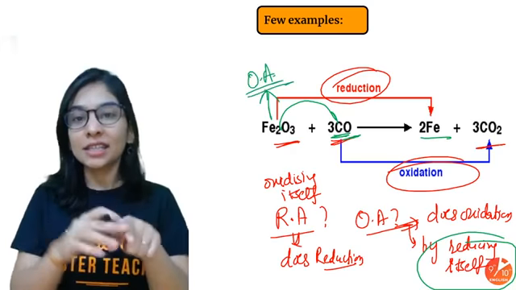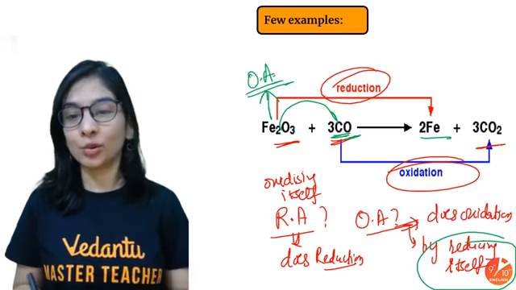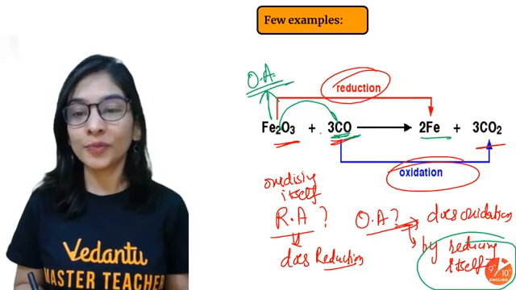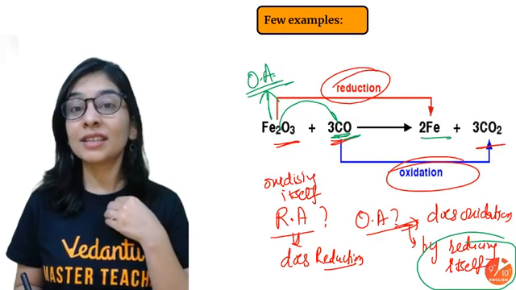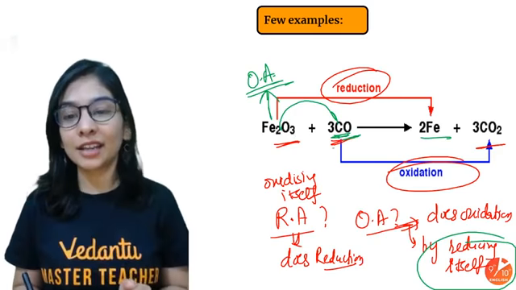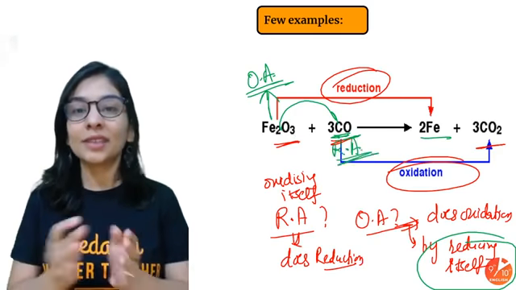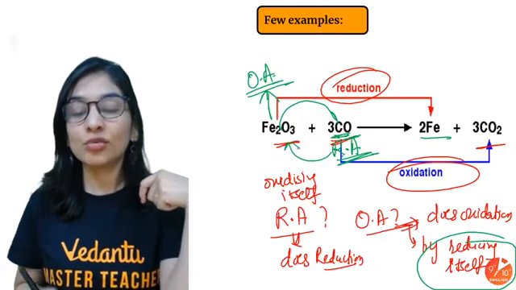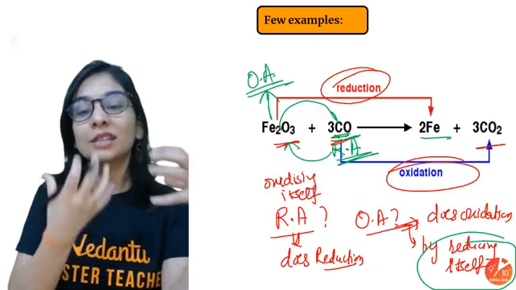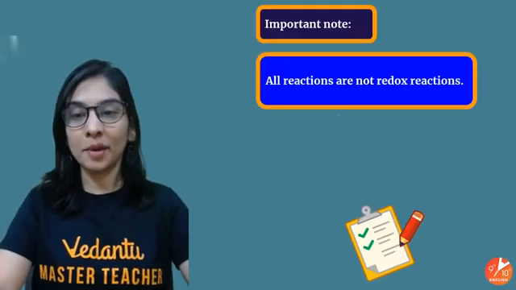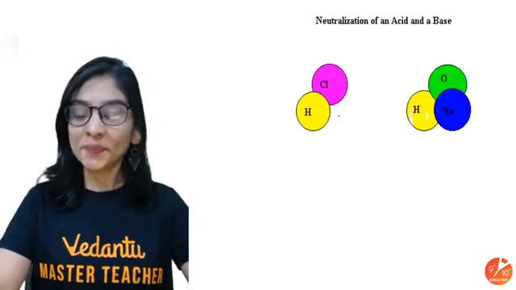Look at the reactant side, what job they are doing. My carbon monoxide is getting oxidized to CO2. They are taking oxygen, they are getting oxidized by reducing the other substance, by taking its oxygen. Are you getting it? So this is acting as my RA, my reducing agent, because that's what it is doing to iron oxide, reducing it by taking its oxygen. This is my OA. This is oxidizing CO by giving its oxygen. So they do the reverse job, please do remember. Okay, so that's also clear.